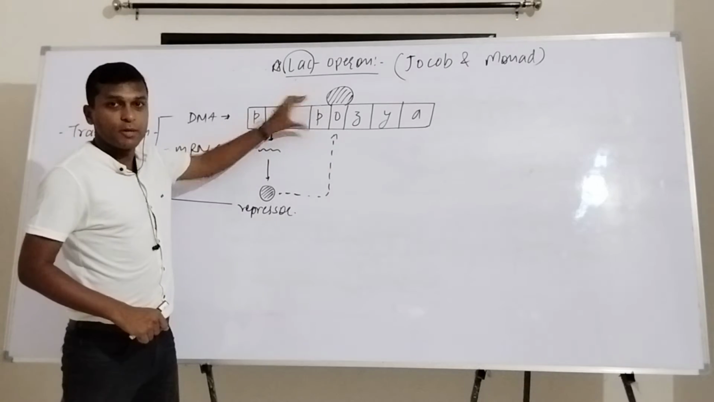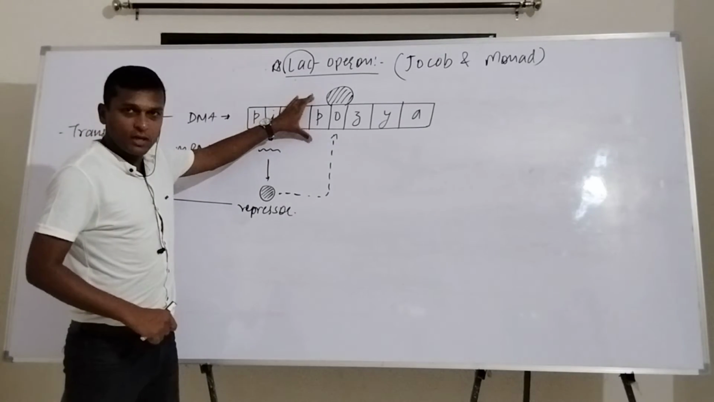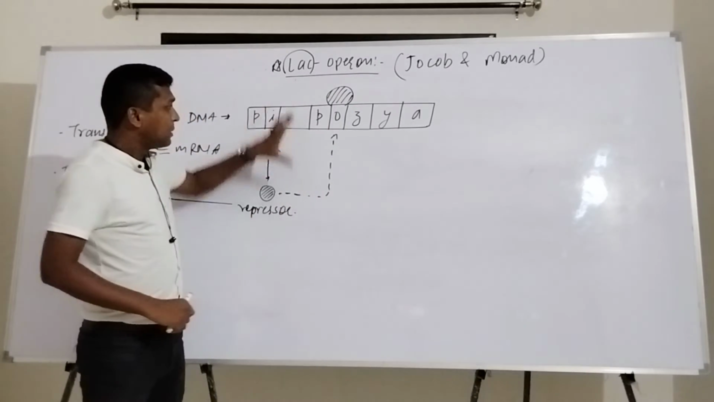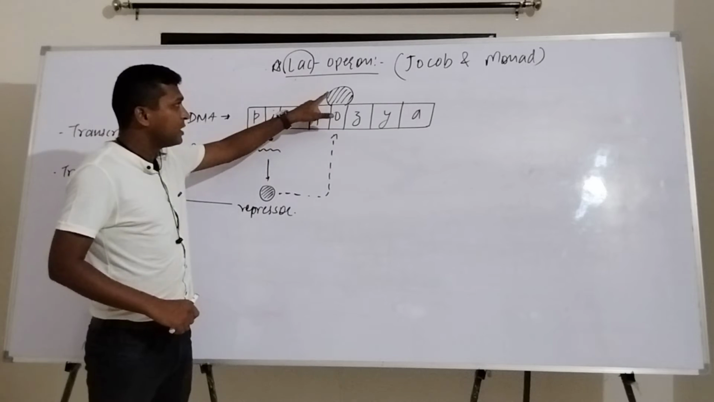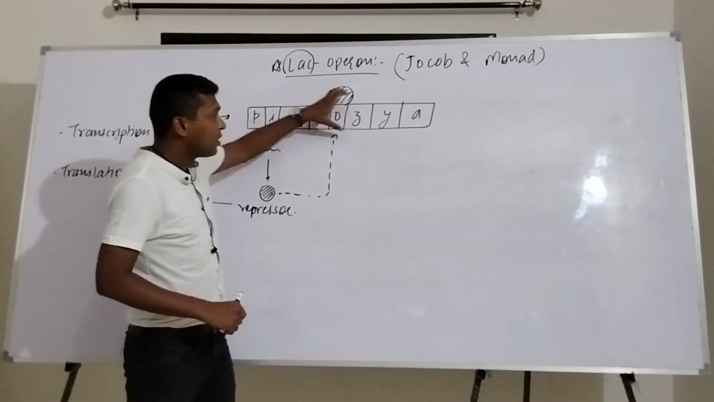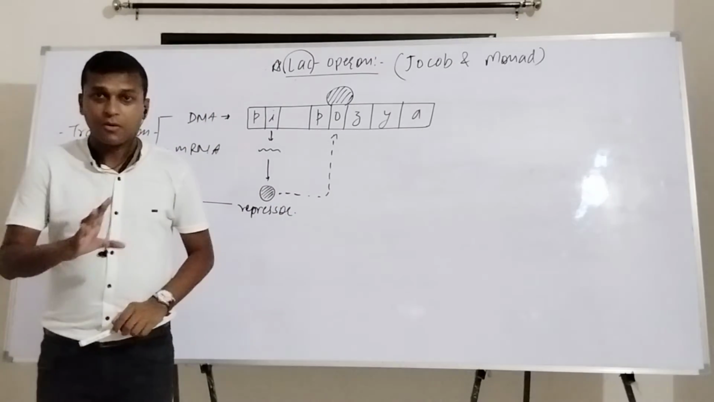It attracts RNA polymerases. Whenever RNA polymerase comes, it will try to run over this operator region. But when it tries to run over the operator region, there is the presence of the repressor. That's why this RNA polymerase cannot go ahead. Are you getting my point?